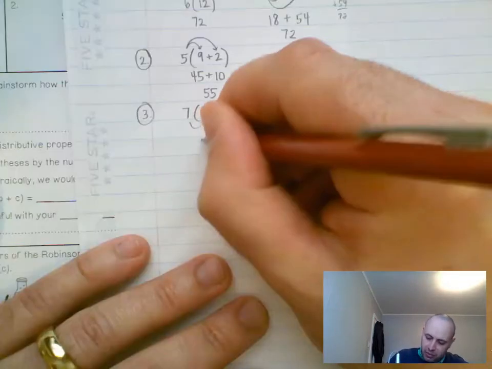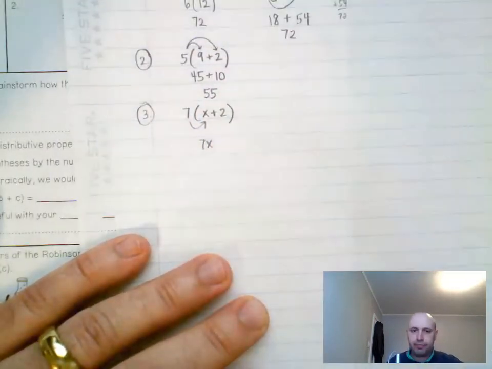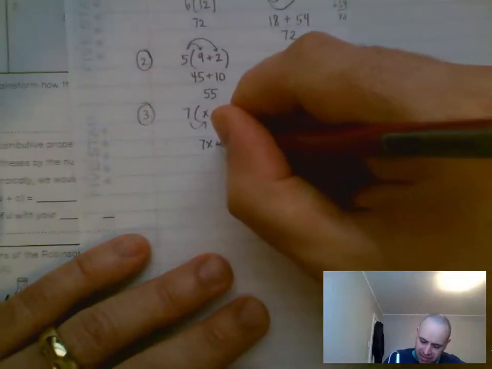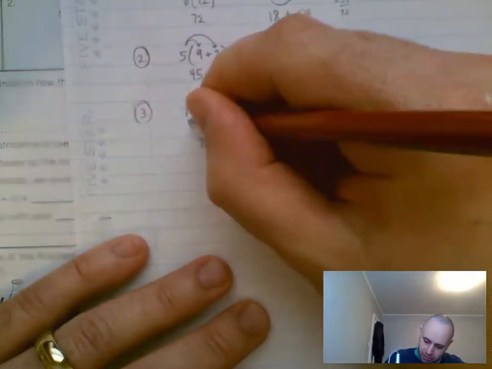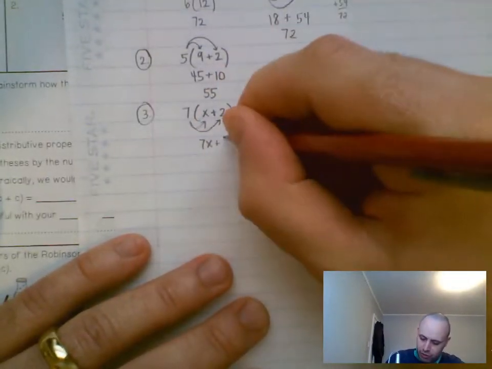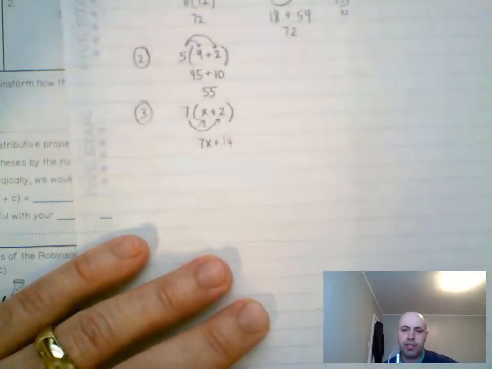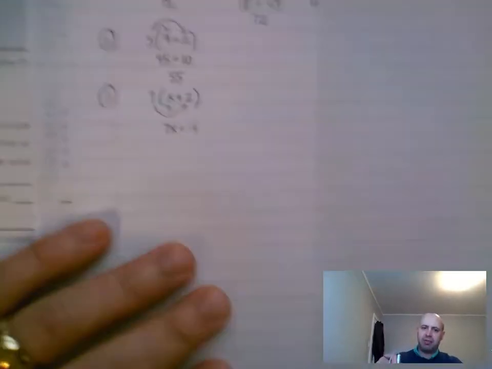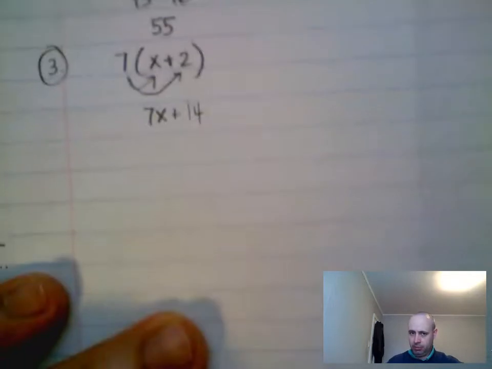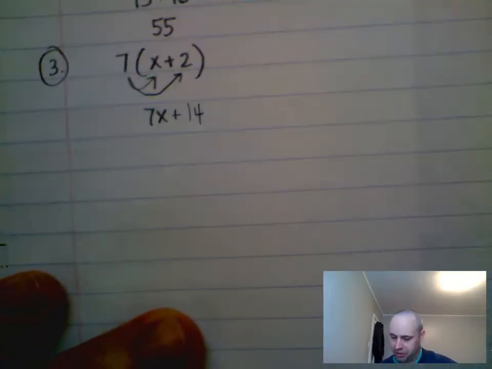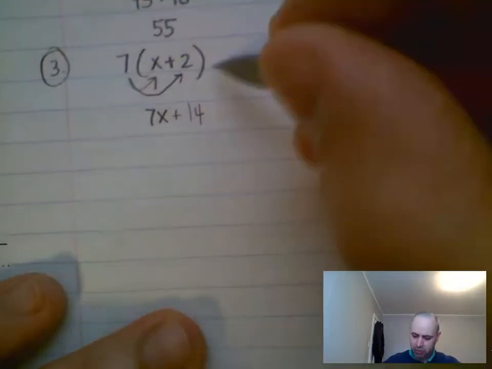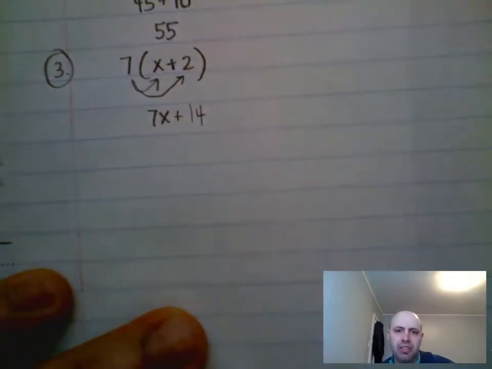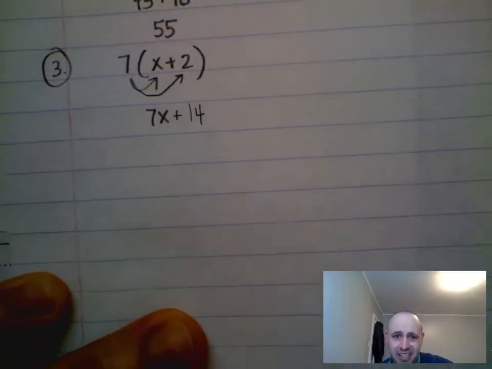7 times x, which is 7x, plus, you can copy down that plus, 7 times 2, which is 14. All right? So our statement's going to be 7x plus 14. And you'll see why that's important later, because sometimes there might be an equal sign and we might have to solve for x. We might have to figure out what x is, okay?